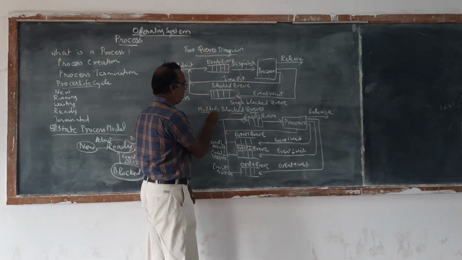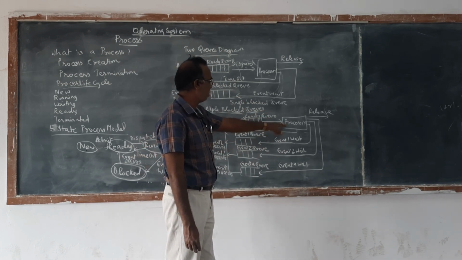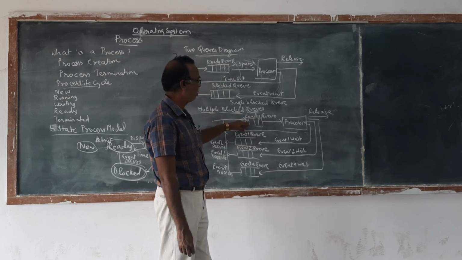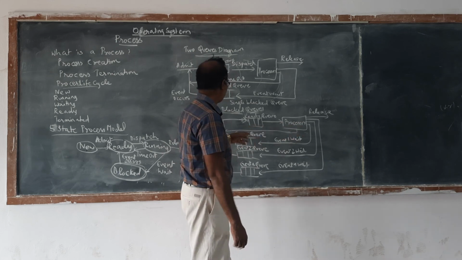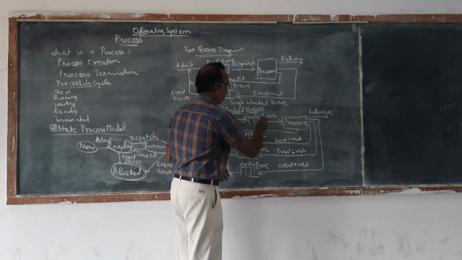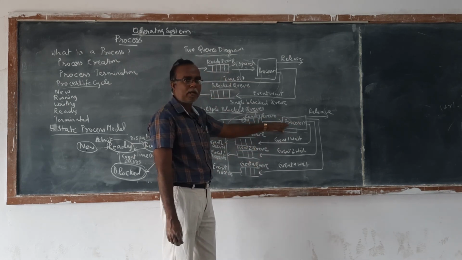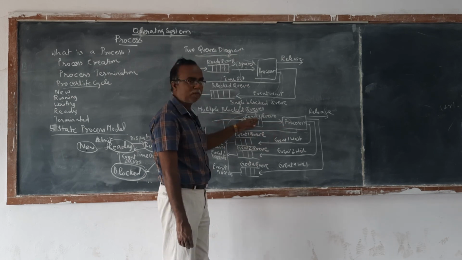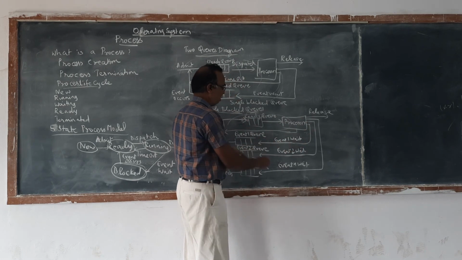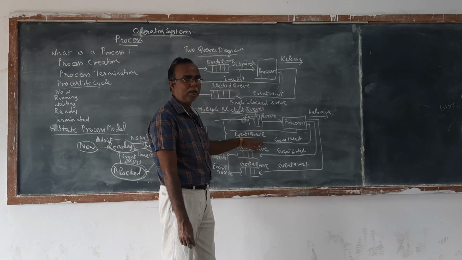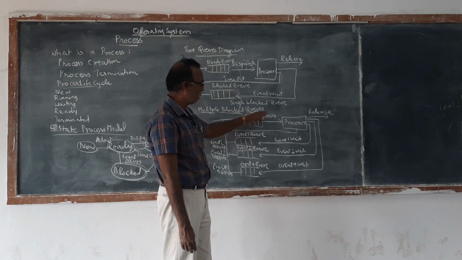And then the multiple blocked queues. The process is placed in the ready queue, and it is dispatched one by one and executed by the processor. When there is no queue, the process is executed directly and comes out. When the process is placed in the queue, it has to wait for some time. So event 1 has to wait. When the event occurs, process 1 proceeds, and after the completion of event 1, it is made to execute.